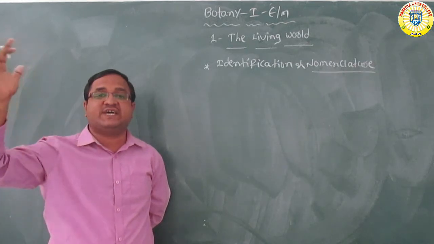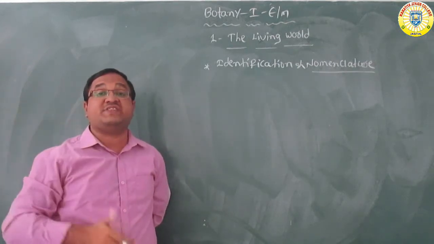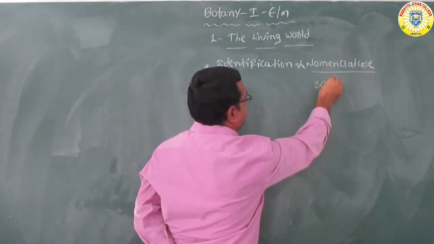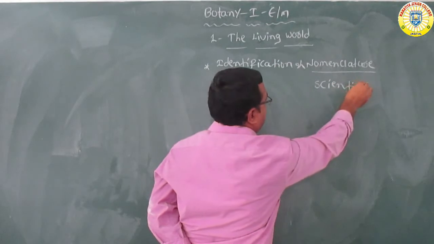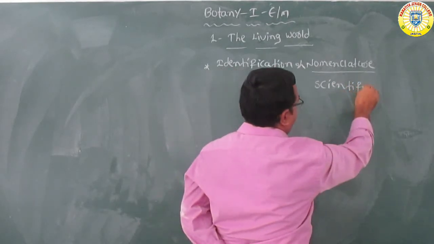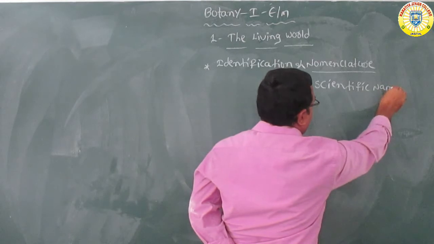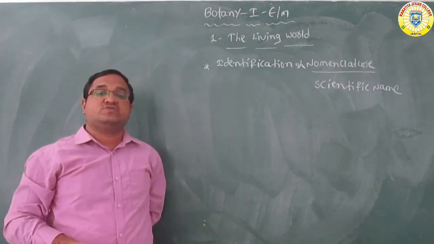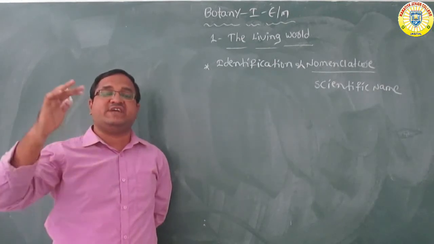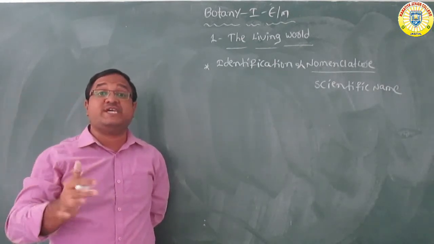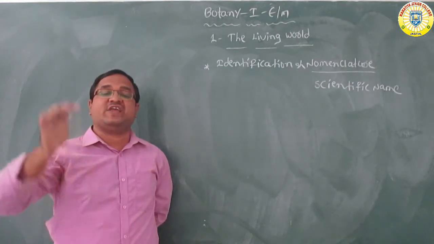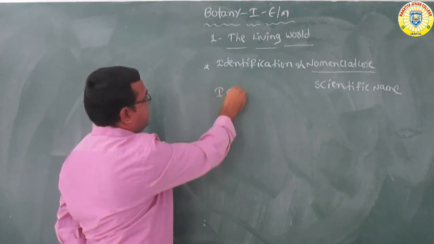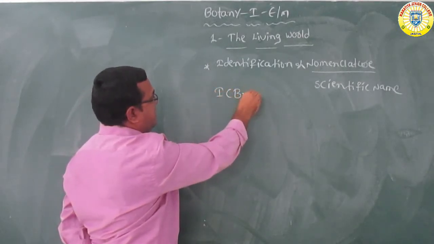So this nomenclature provides the scientific name for the identified organism. For plants, these scientific names are based on agreed principles, which were provided by the ICBN.